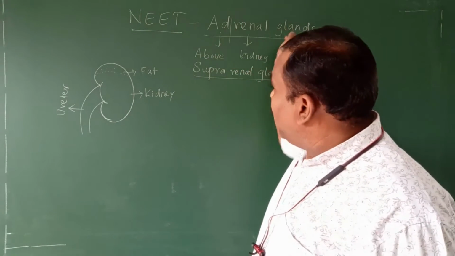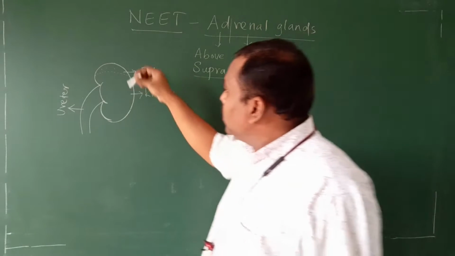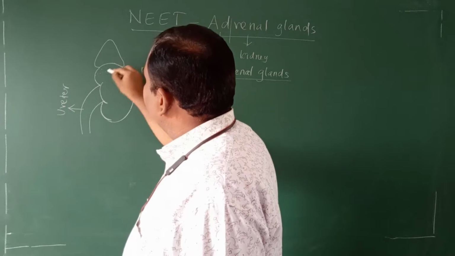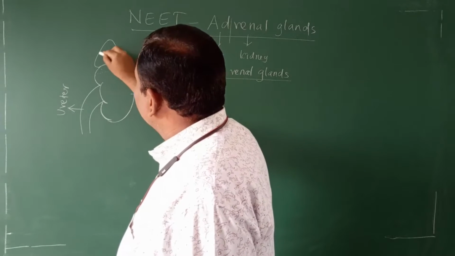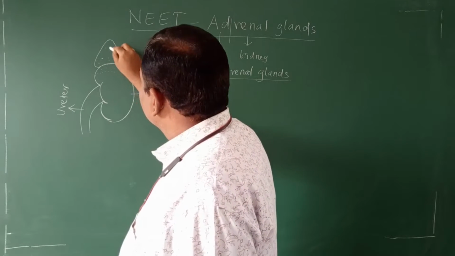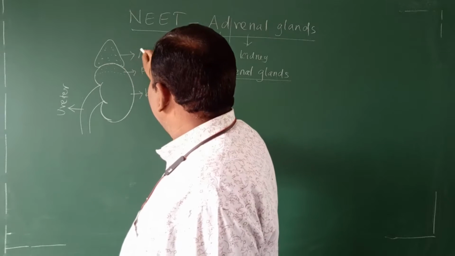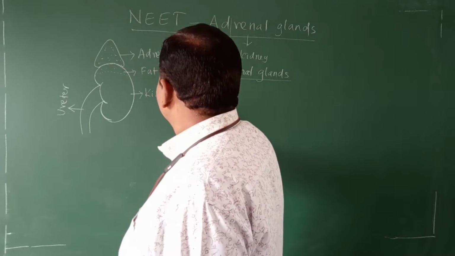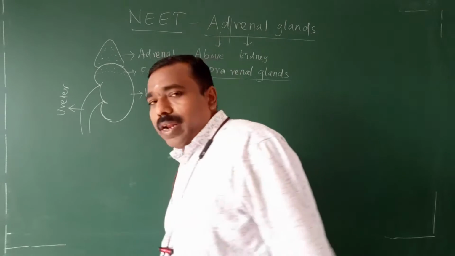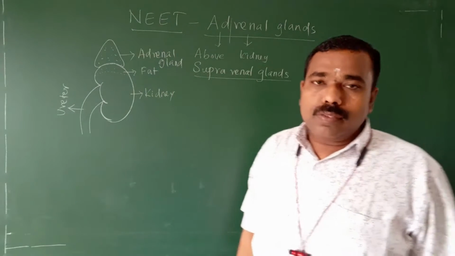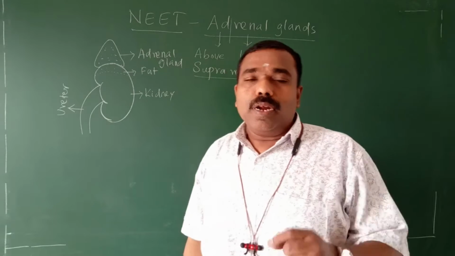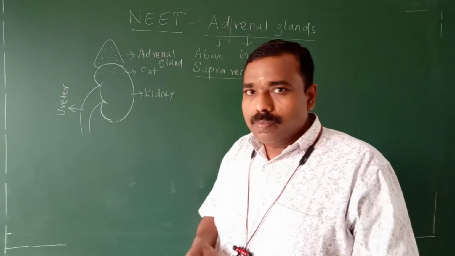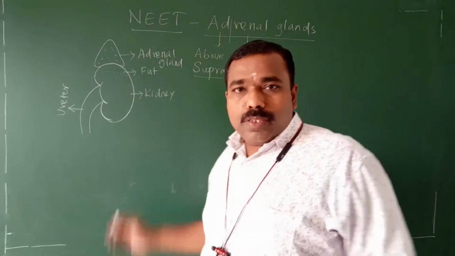Now, the adrenal gland above the kidney. Here a cone shaped structure is present above the kidney. This is called the adrenal gland, otherwise suprarenal gland. Both are same. So, where is the location?